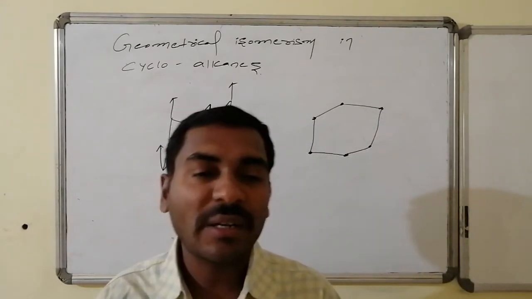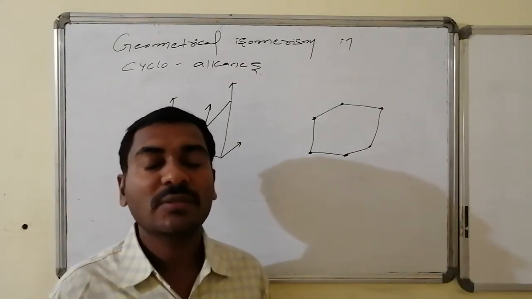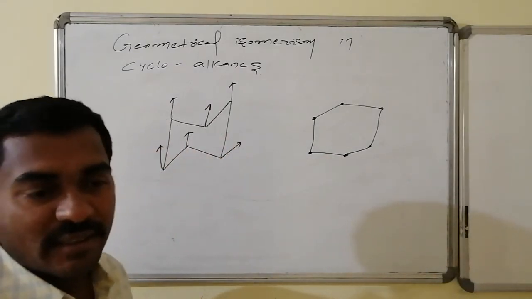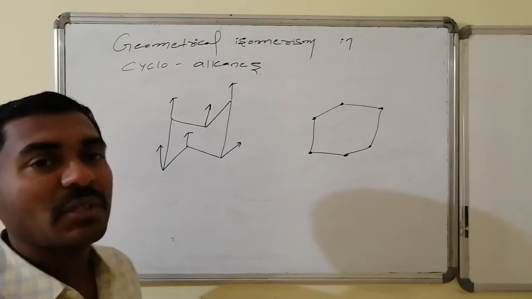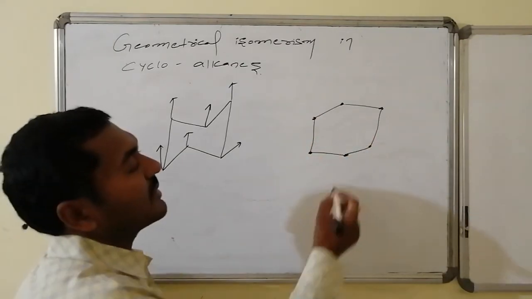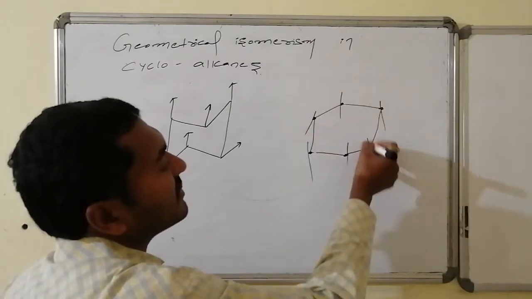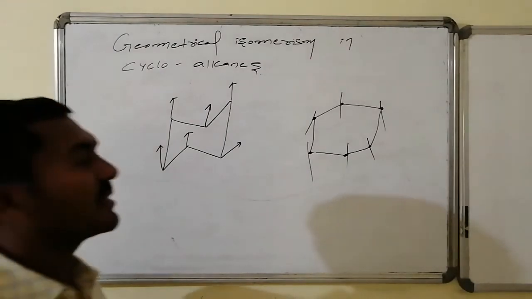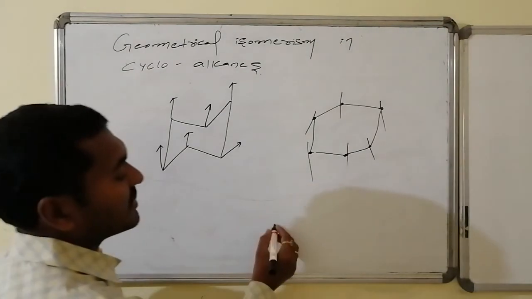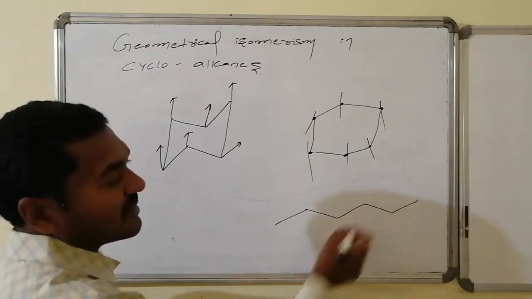Like that, the geometry related to the groups is given on the expected free valencies of the cyclic systems. It is better to identify the direction of the group, the projection of the group over the ring system. Assume that the ring is present on the plane. Each carbon has two valencies, one at the top and one at the bottom. When you open up the structure, it appears as a linear structure like this: 1, 2, 3, 4, 5, 6. Here there is a chance of having two valencies because it is a cyclic part.